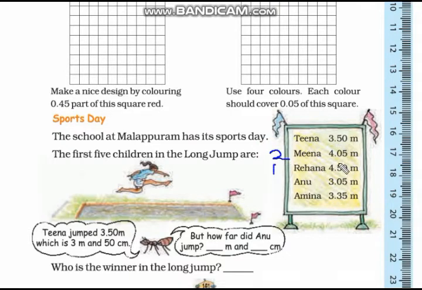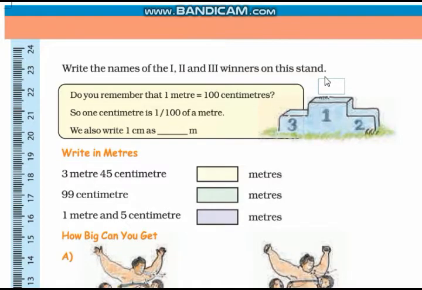Third is Tina, because she covered 3.50 meter. So Rihanna, Meena and Tina. Let us write the answer. First is Rihanna, second is Meena and third is Tina. These are the first 3 winners.